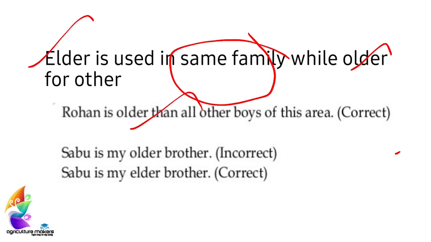It is correct. But Sabu is my older brother is wrong as it is used within the family. If it is used within the family, we have to use the word elder, and it should not be older. Sabu is my elder brother is the correct sentence.